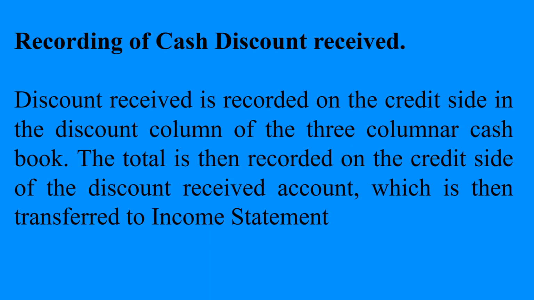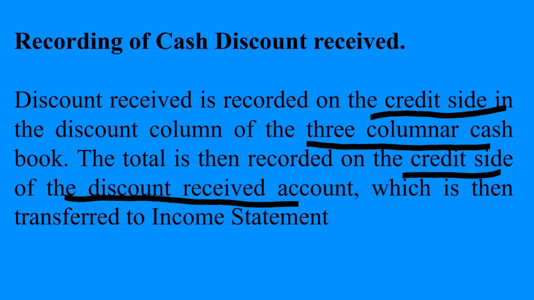Let us see how cash discount received is recorded. Discount received is recorded on the credit side in the discount column of the 3-column cash book. The total is then recorded on the credit side of the discount received account, which is then transferred to the income statement. Again, two things which are very important: the credit side of the 3-column cash book and the credit side of the discount received account.